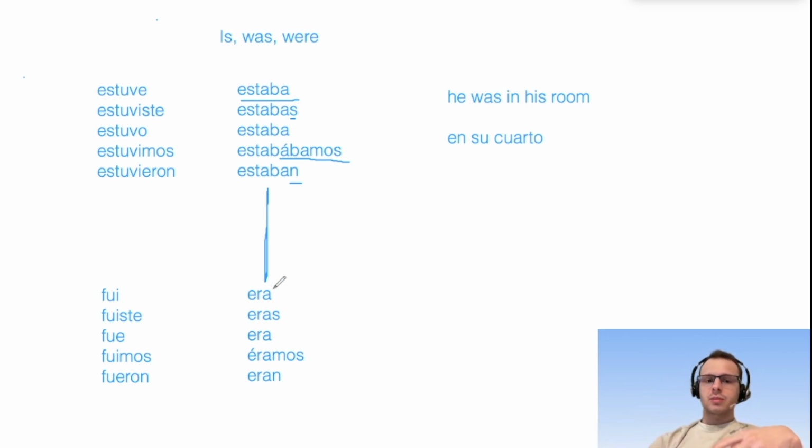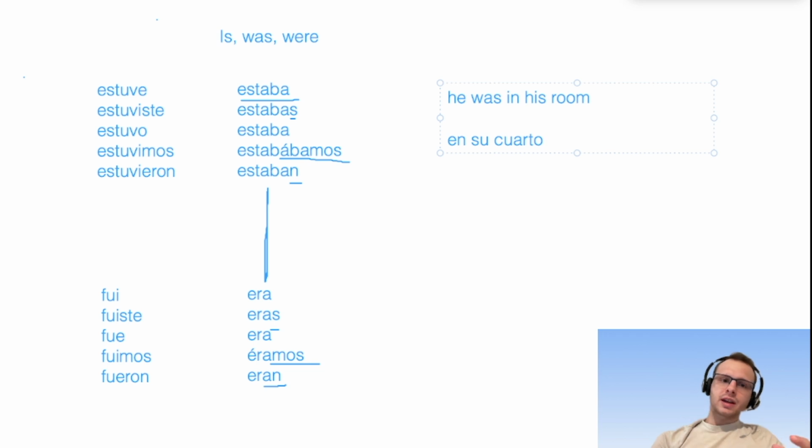And here you just got to remember era. Era, eras for you. You've got amos again, éramos, and then eran with an n at the end. Now, in this case, is this a completed action, which would be preterite, the estuvo? We already know it's estar, or is it an ongoing action, which is estaba? And it could be both.